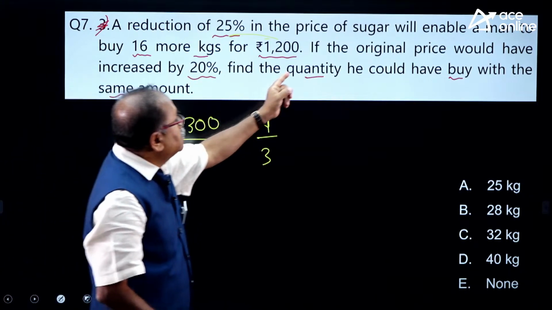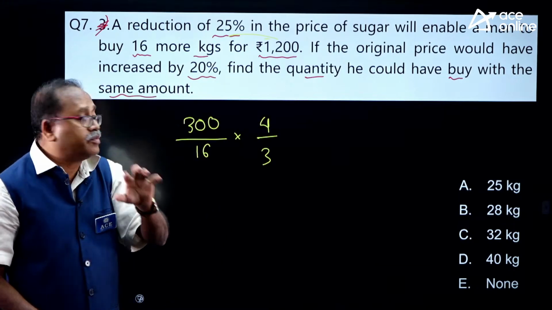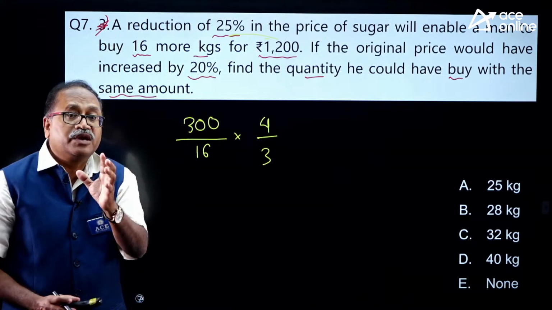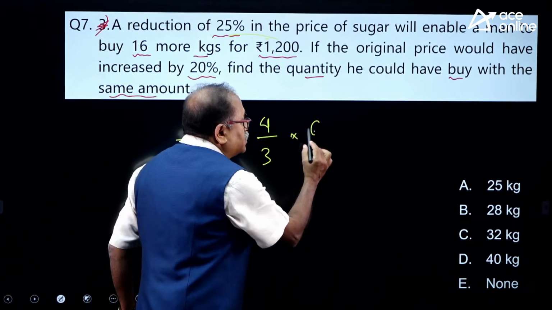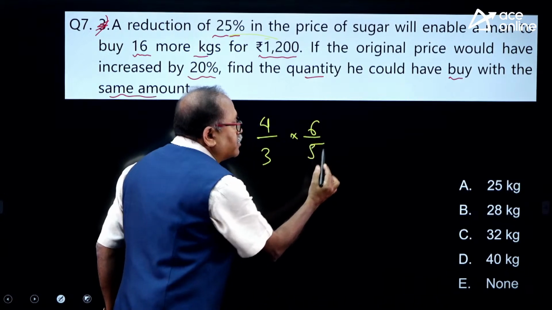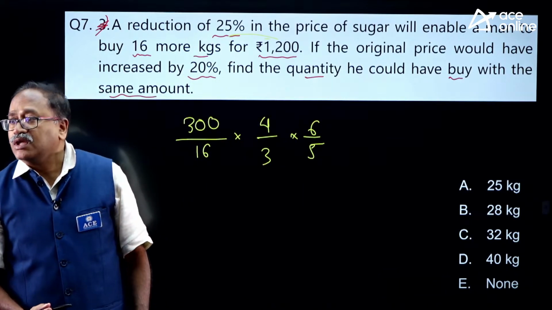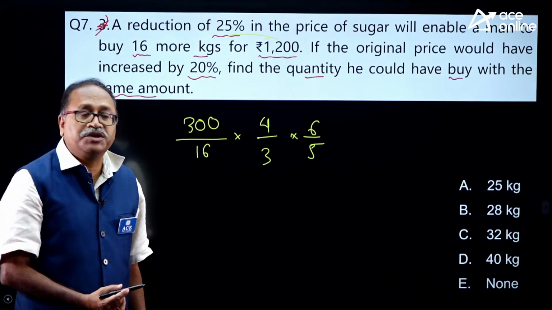Now it is said that if the original price would have increased by 20%, it becomes 120%, which is 6 by 5, 120 by 100. Here I am getting the original price, 32. Sai has answered 32.